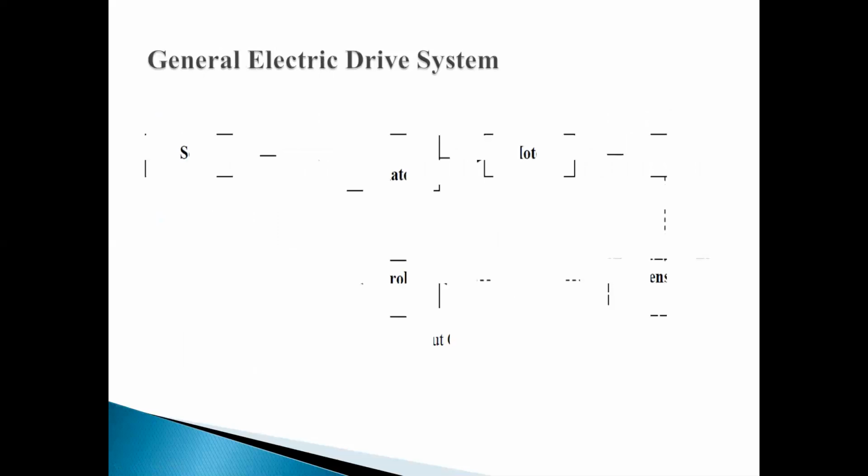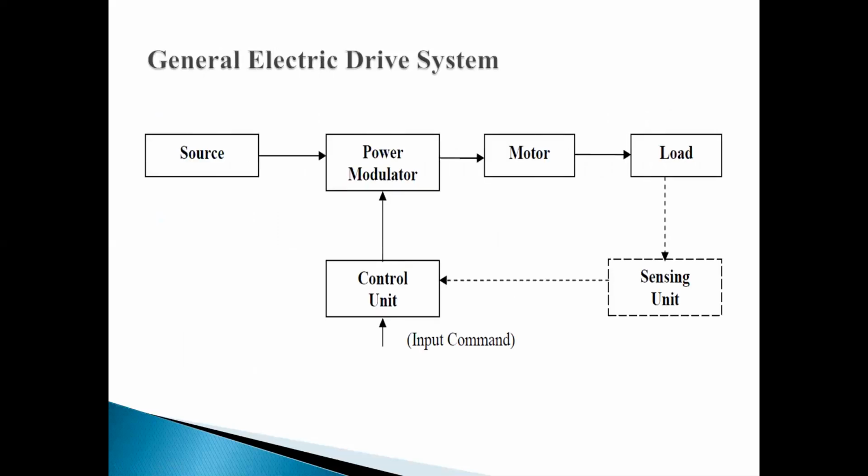So how a drive will look, or what parts a drive consists of, you can see in this diagram. This is also called a general electrical drive system. This drive system consists of these parts.